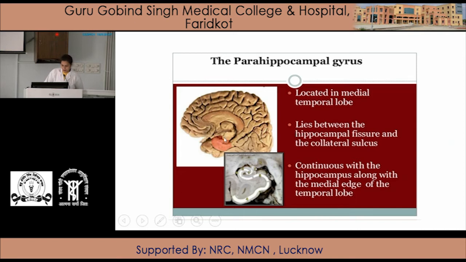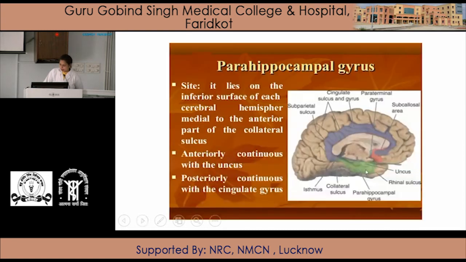Here is the hippocampal fissure and the collateral sulcus, and it continues with the hippocampus along with the medial edge of the temporal lobe. So here is the parahippocampal gyrus. It lies on the inferior surface of each cerebral hemisphere, medial to the anterior part of the collateral sulcus. Here is the collateral sulcus, anterior to it there is the parahippocampal gyrus. Anteriorly it continues with the uncus and posteriorly it continues with the cingulate gyrus.